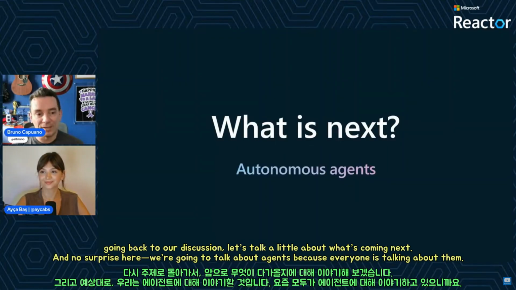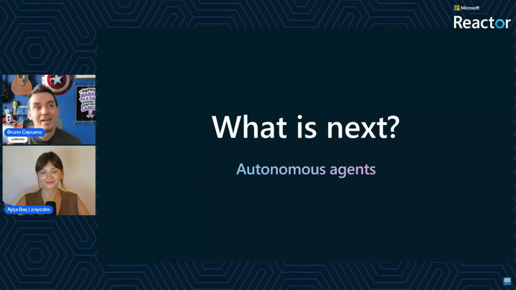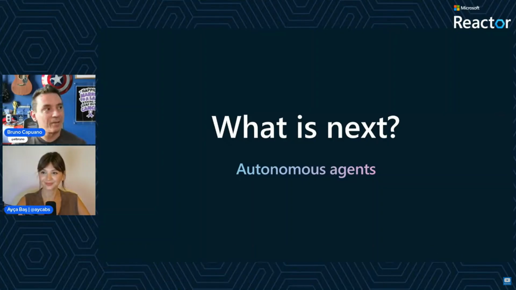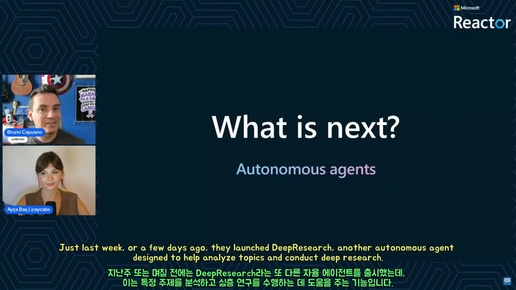And no surprises here. We're going to talk about agents, because everybody's talking about agents. I think it was 3 weeks ago our friends from OpenAI released Operator, which is basically an agent that can interact with your browser and do a lot of stuff. Last week or a couple of days ago, they launched Deep Research, which is another autonomous agent that is going to help you analyze the web for a topic and create deep research.